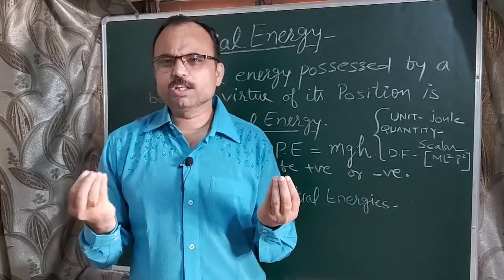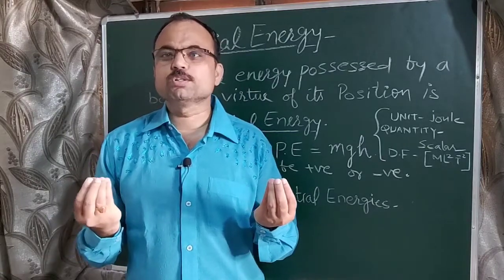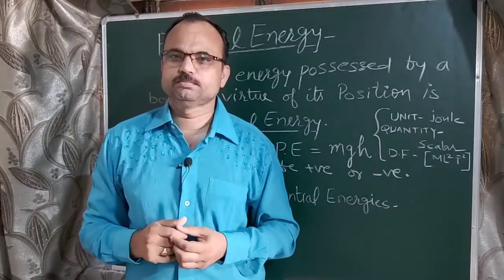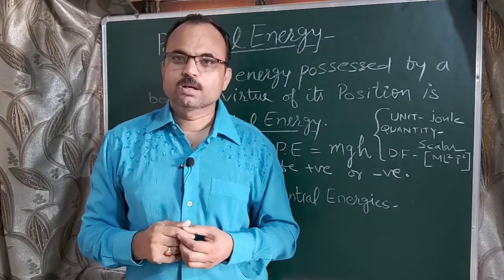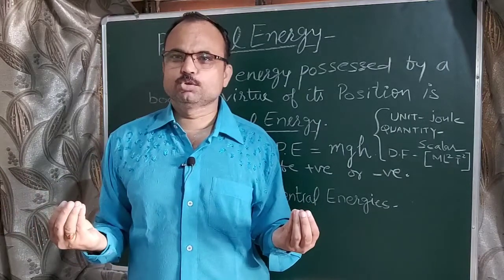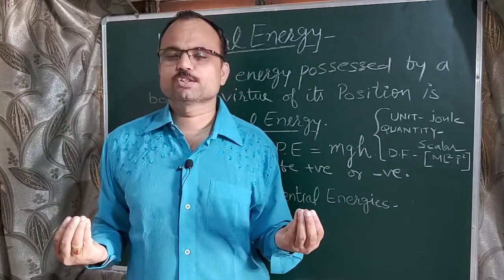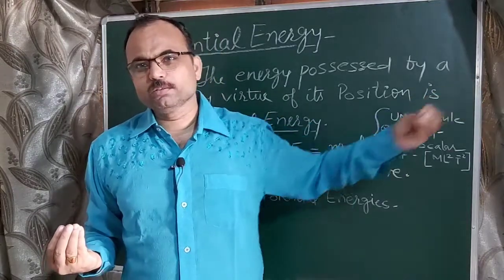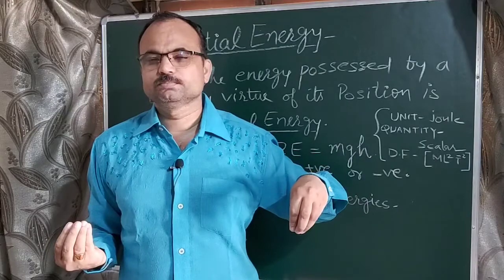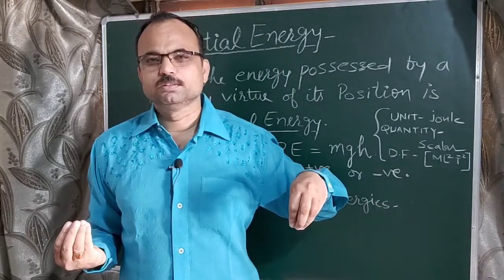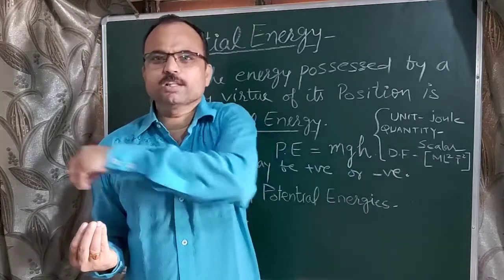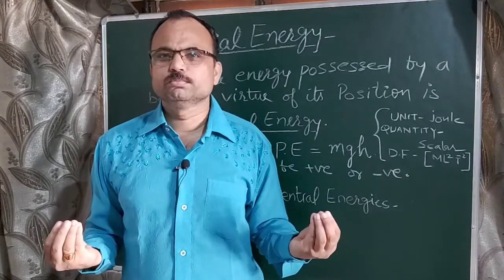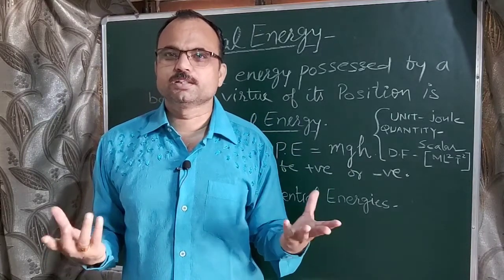First we remove these bodies from their own positions to infinite distance apart. Then bring one body to its own place. No work has to be done. After that, bring the second body from infinity to that place. Some work has to be done. That work done is stored in the system in the form of gravitational potential energy.